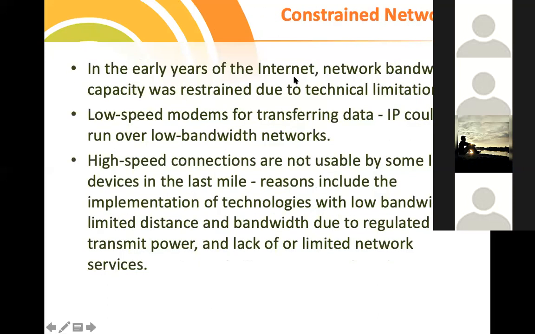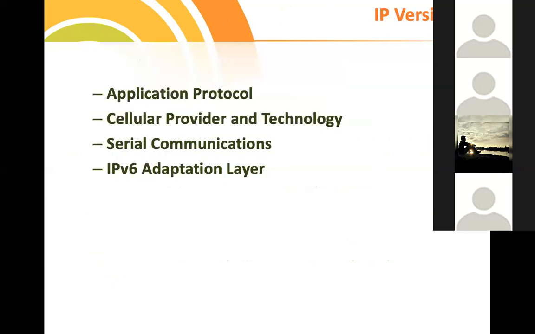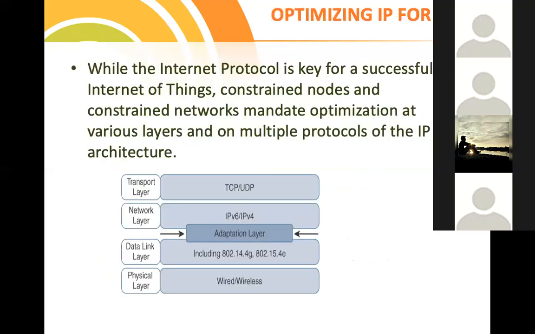And then we discussed the constrained nodes, and how they act in an IoT. We discussed different IP versions based on usage, and we saw why we need to go with IPv6. And we discussed the adaptation layer, and why it is important with respect to IoT. So this is what we discussed in the last class.